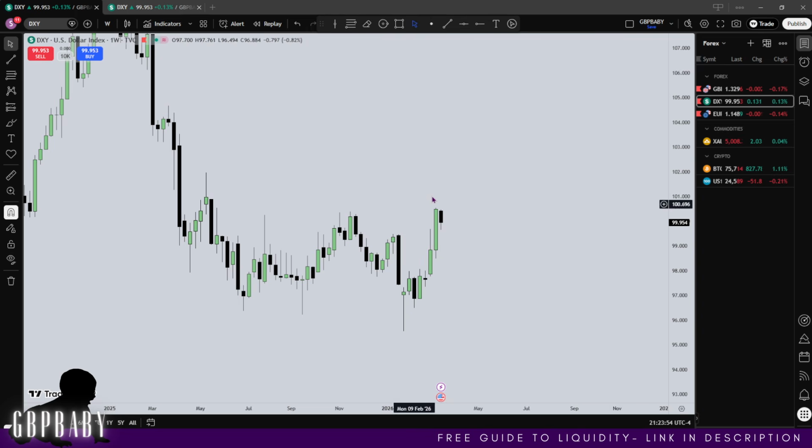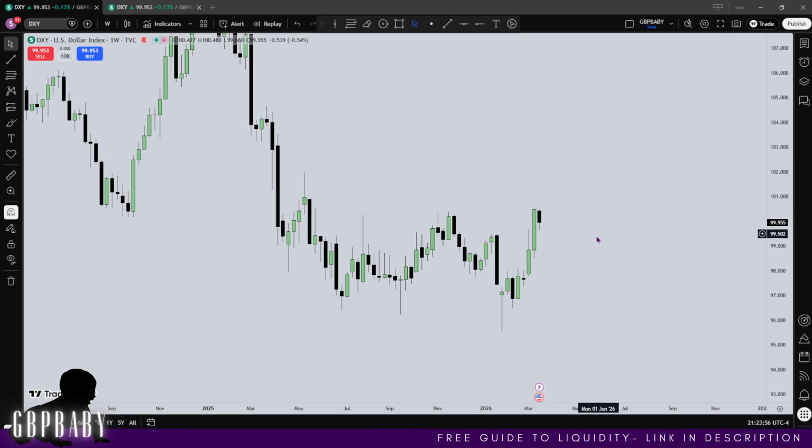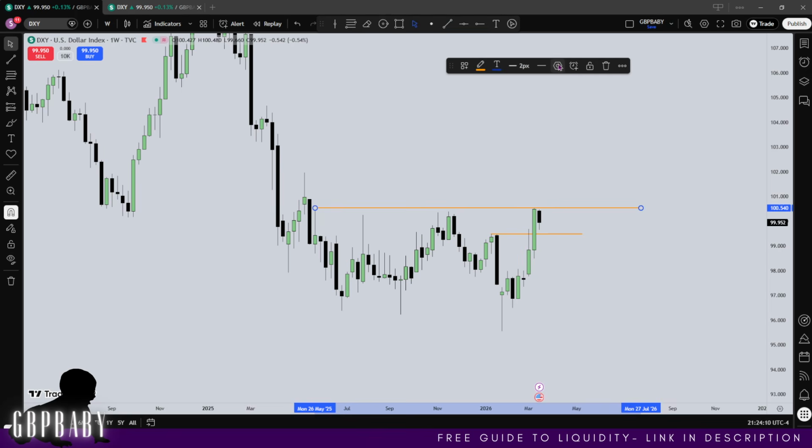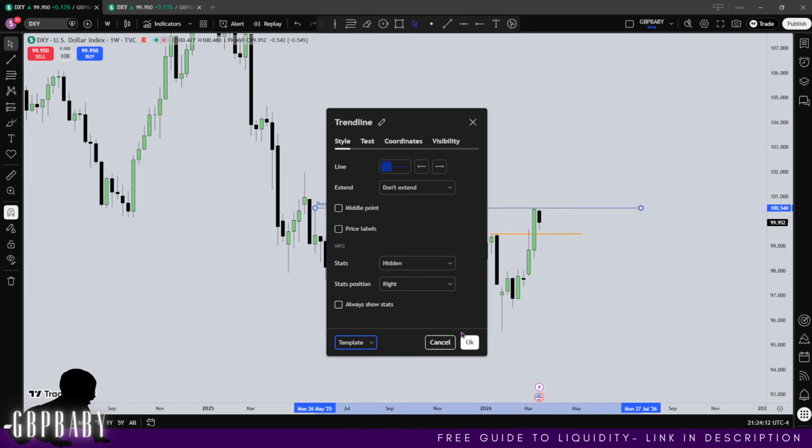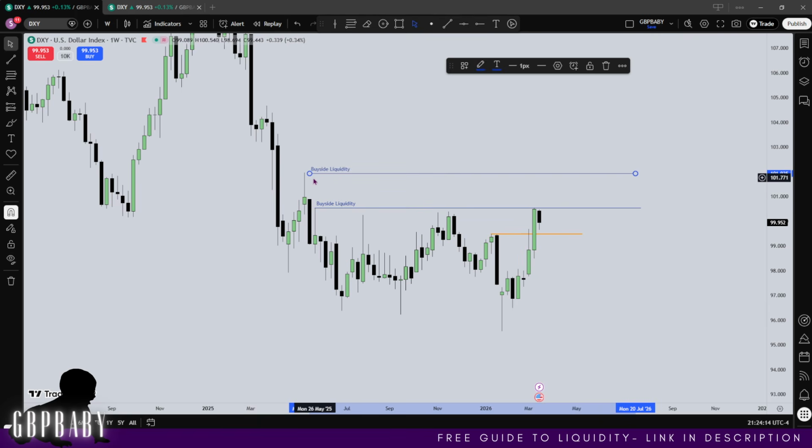So what's interesting to me is that we've had very strong up weeks. We've broken this high right here, which is what's telling me there's a change of state right here. I usually make changes orange. And then we now need to start looking for relative equal highs, which is what we're very close to targeting right here. And I'm also looking at significant swing highs. So I'm also looking at this high right here as a draw on liquidity.